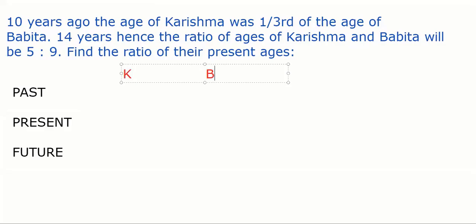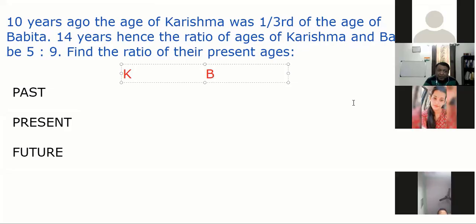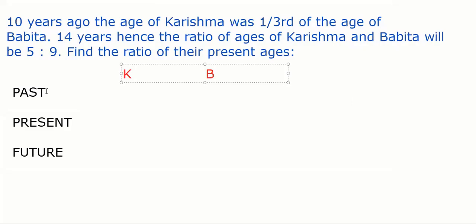Yes, sir. Now, read the first line again, please. 10 years ago, the age of Karishma. 10 years ago, correct? Yes, sir. It's a past thing. So we are talking about 10 years ago, a past thing. So let me write here first, just for conception, 10 years ago, or you can say minus 10. That is easier to know, right? 10 years ago. Okay.